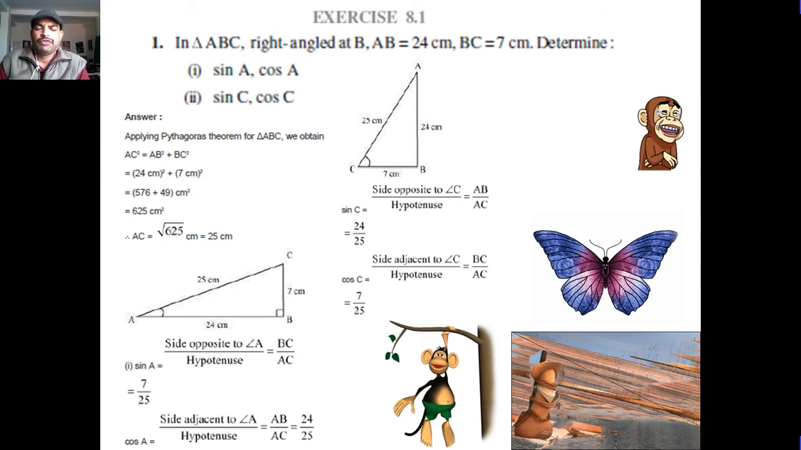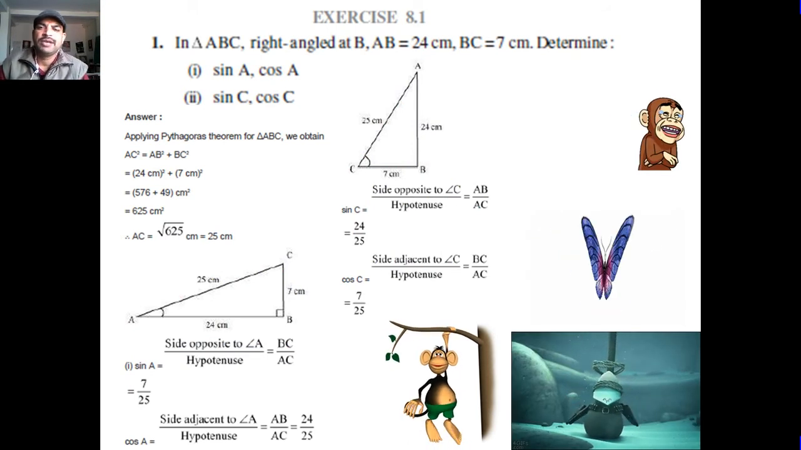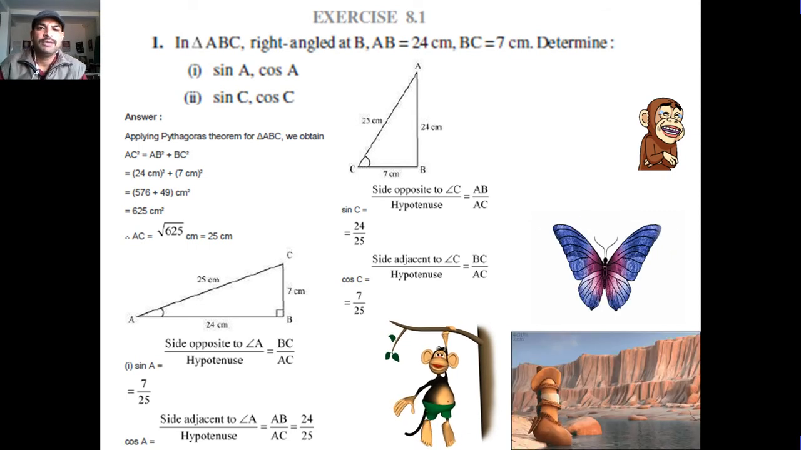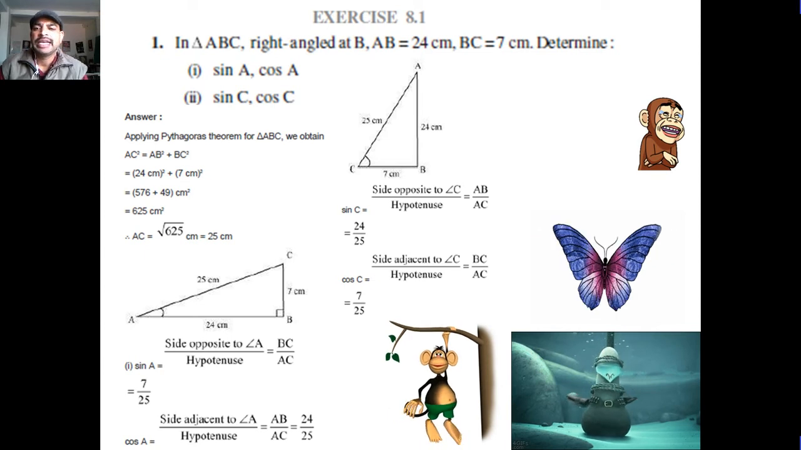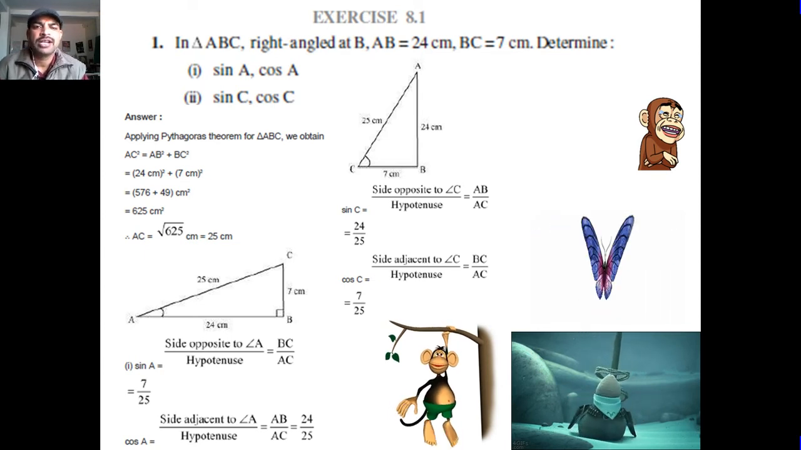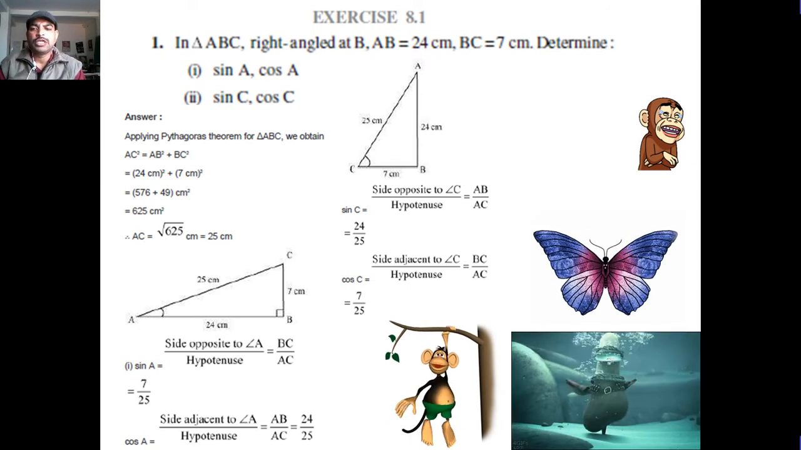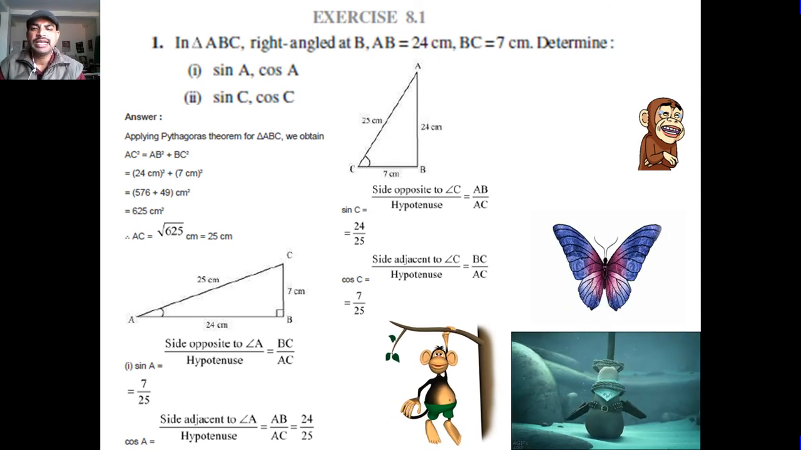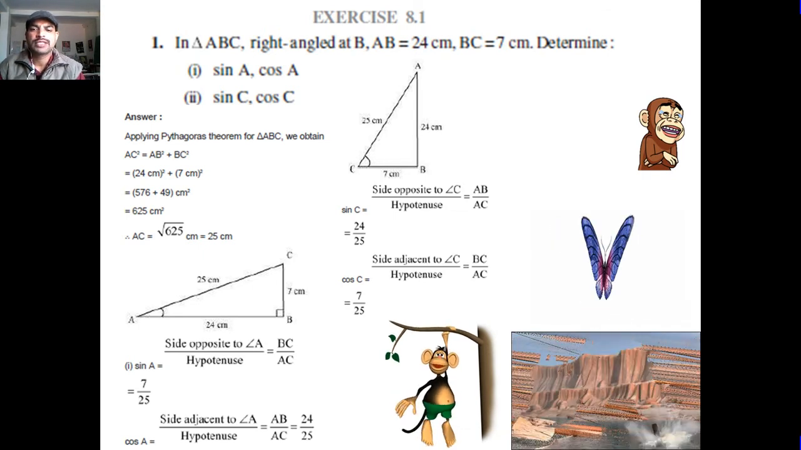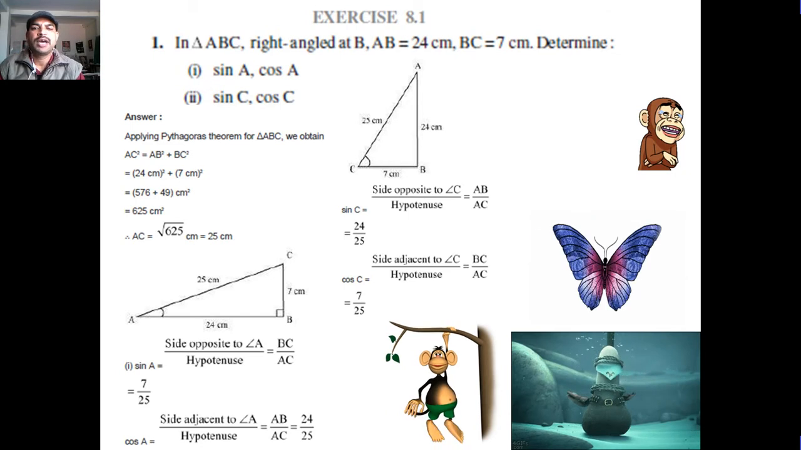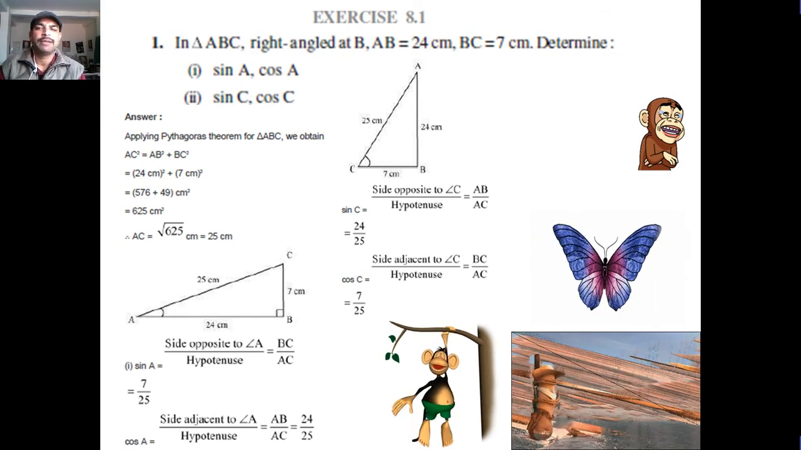Now students, without any delay, let's start exercise 8.1. In triangle ABC, right angle at B, AB is equal to 24, BC is 7 centimeter, determine sin A. First we have a right triangle, so complete the triangle's third side using Pythagoras theorem. AC is equal to the square root of AB squared plus BC squared. Substituting the values, we get AC squared is 625, so AC is 25. So we have completed all three sides of the triangle.